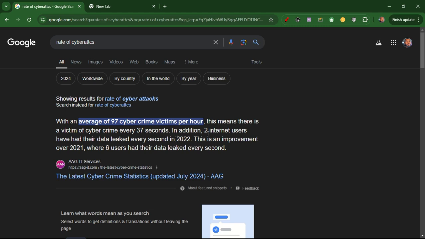Can you see this? It says 2 internet users have had their data leaked every second in 2022, and this is actually not a true statistic, guys, because it is not really true compared to 2024, where data is released every now and then, cyber breaches or data breaches everywhere. And that is why I've decided to do this video, so as to mitigate this risk.